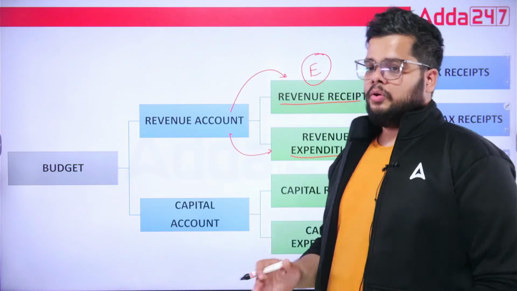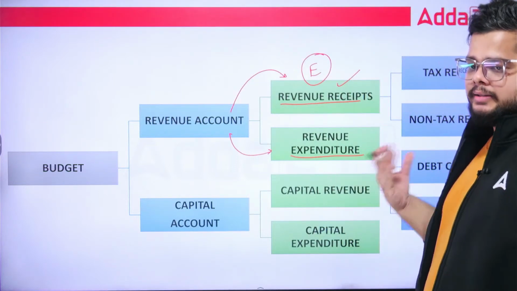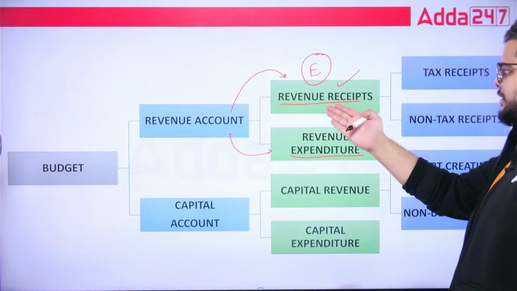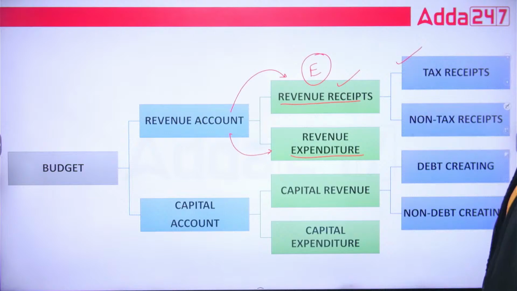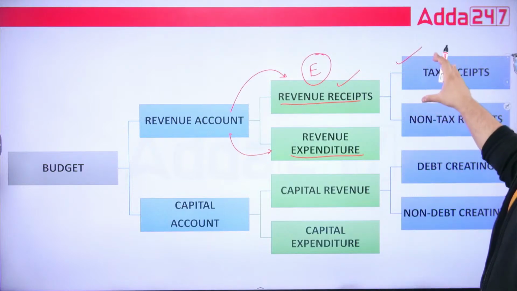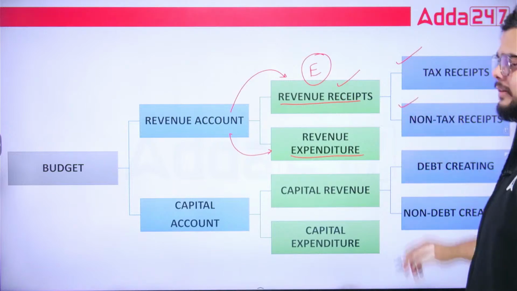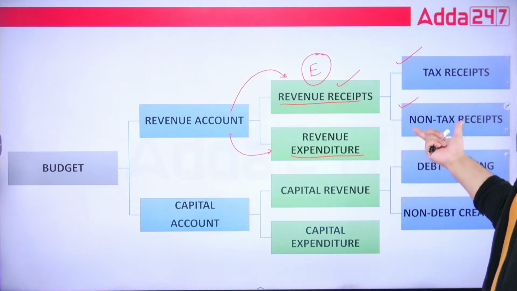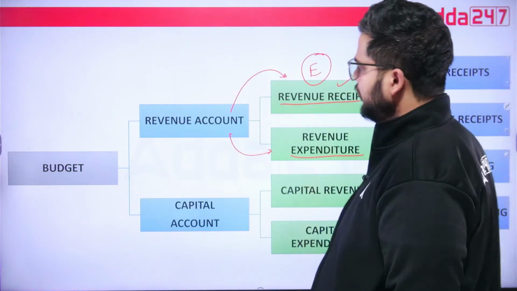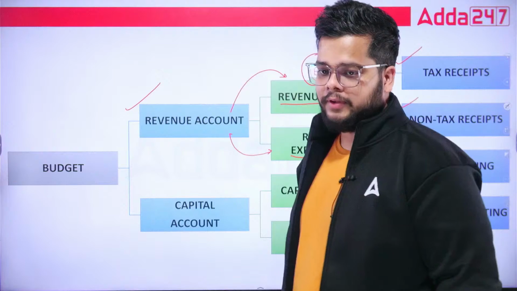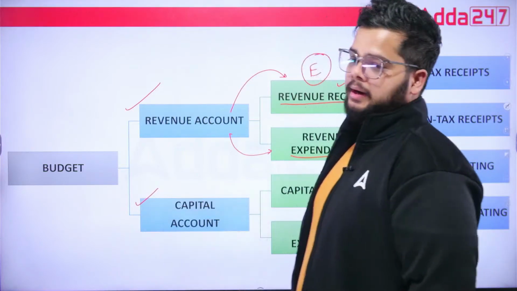So, the Government of India has classified its receipts under the revenue account as tax receipts, all those earnings due to the tax, and non-tax receipts, that is all those earnings apart from the tax which it has collected. Fine. So, this is about the revenue account. Now, let us move on to the capital account.